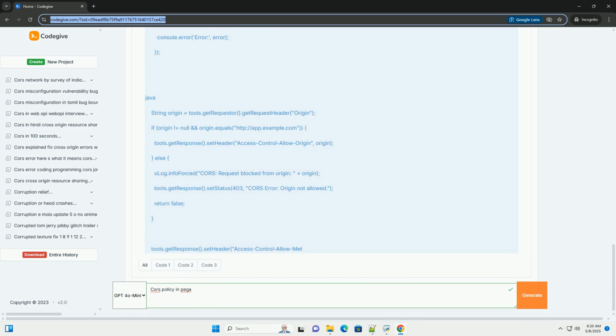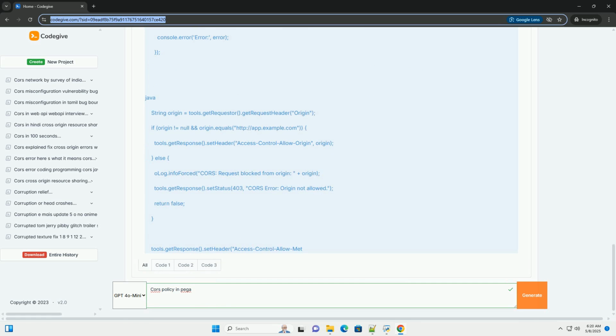Access-Control-Allow-Headers specifies the HTTP headers that are allowed in the cross-origin request. If a request includes custom headers, other than standard headers like Content-Type, the server must explicitly allow them in this header. Example: Access-Control-Allow-Headers: Content-Type, Authorization, X-Custom-Header.